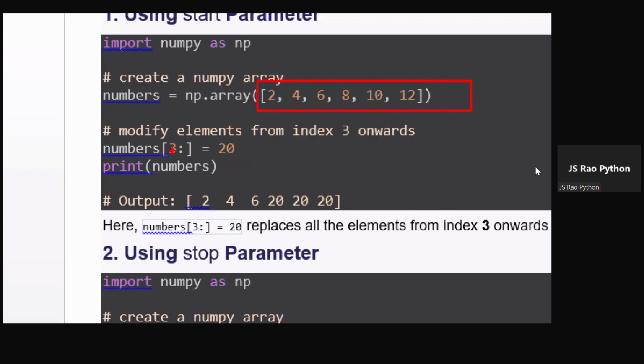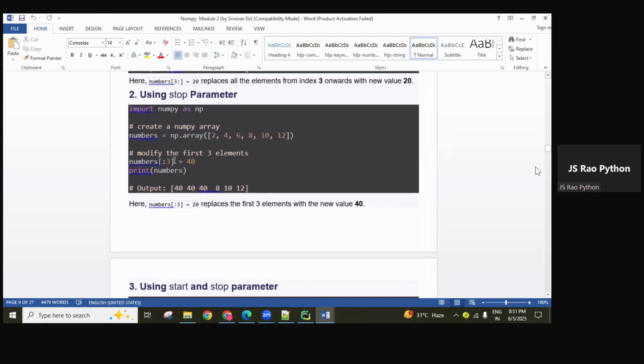So here only the start parameter I gave. Check it here. This is an array, guys. So 3 colon like that, 0, 1, 2, 3 means here onwards. Here onwards, what are the values there? Okay, 3 colon, end is not there, means available length. All the values from third index onwards are updating with 20. So that's why all these values are now updated with 20.